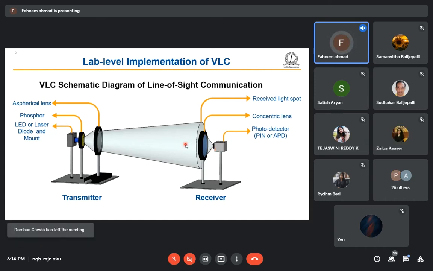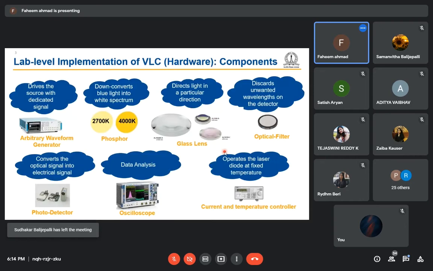So how are we doing the communication? This is the very generic setup. Next, I will be giving a few words about the components, what components people use, and what components we are using. So this is the arbitrary waveform generator. This is used to generate the waveform and to drive the laser.